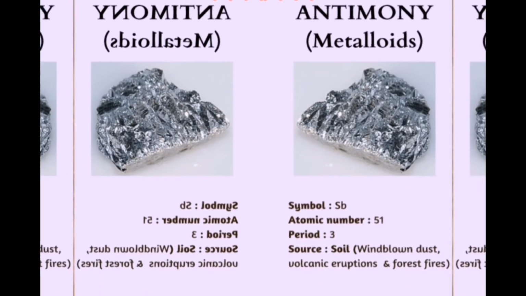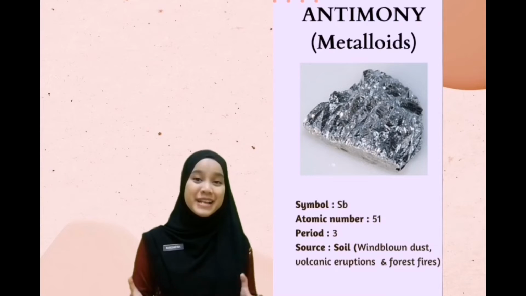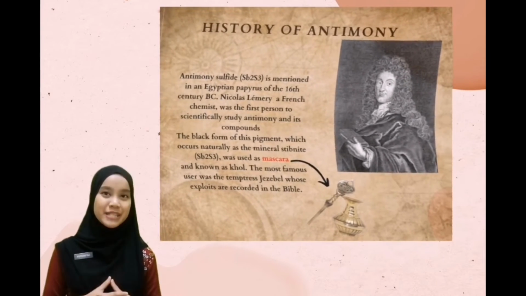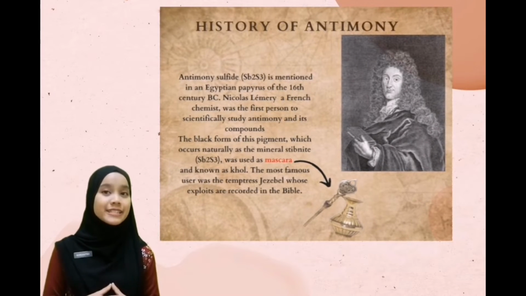The fourth element in group 15 is antimony. They are metalloids. The source of this element is from soil. Nicolas Lemery, a French chemist, was the first person to study antimony and its compounds.